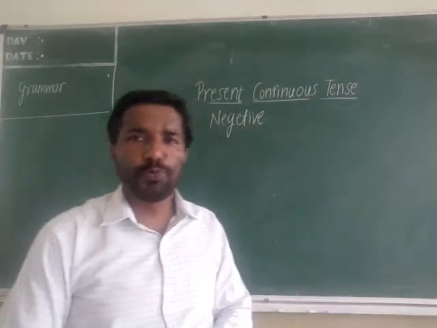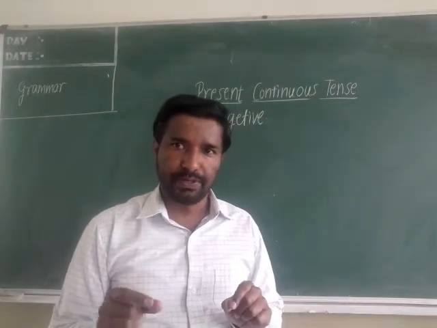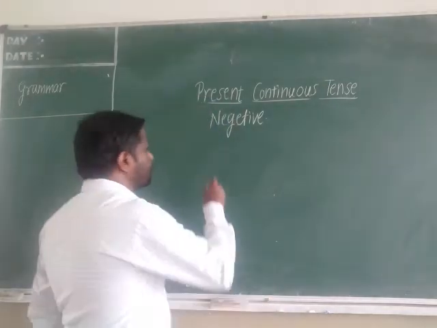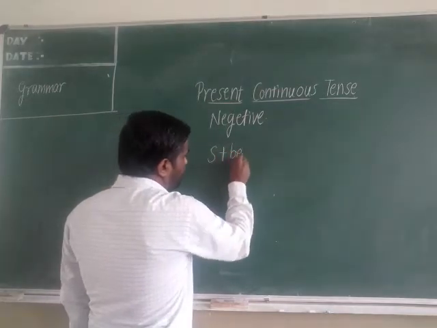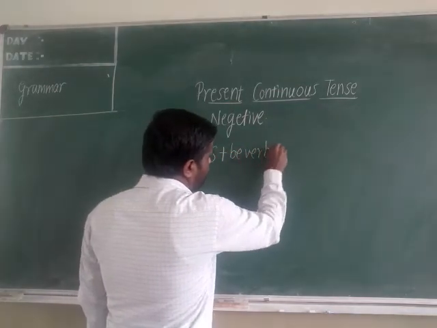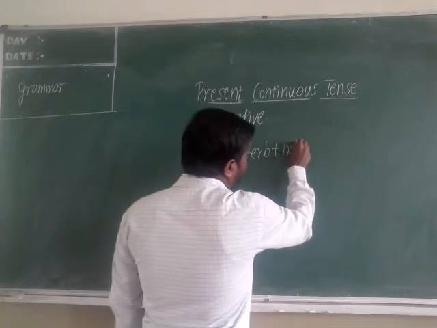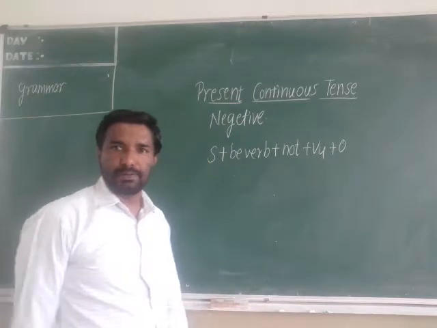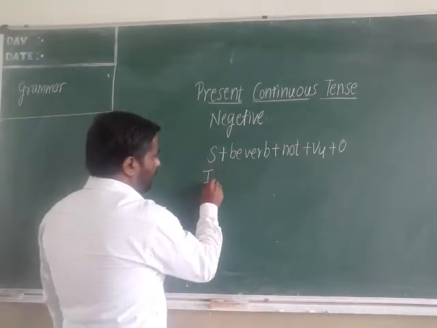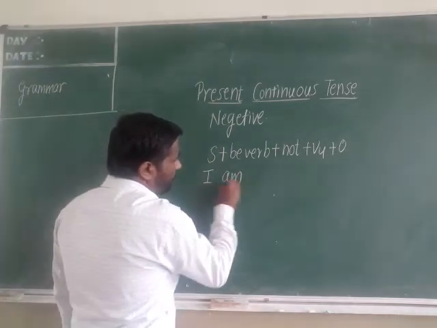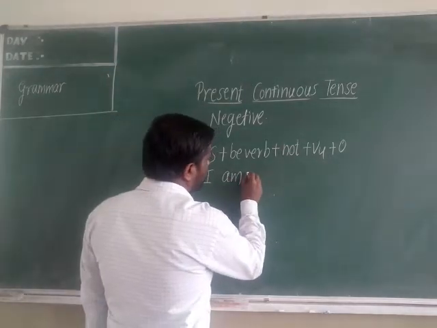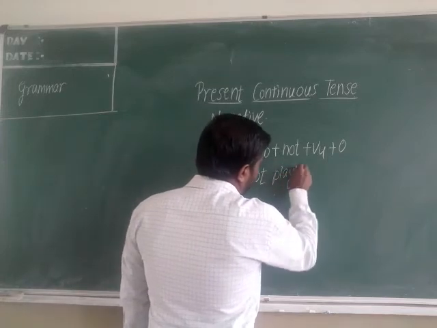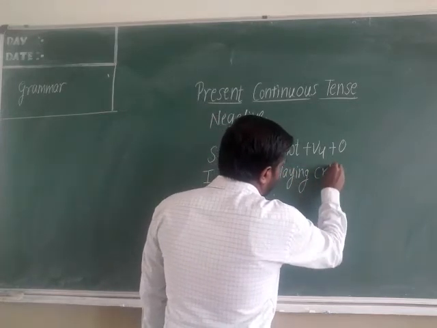Then, how to change an affirmative sentence into a negative sentence. The structure: subject plus be verb plus not plus V4 form plus object. See here. I am not playing cricket.